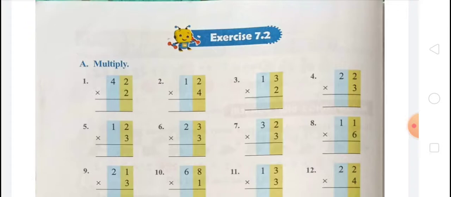And the next topic is more on multiplication, and in this topic we have learned multiplying by 3, multiplying by 4, multiplying by 6, and story sums.